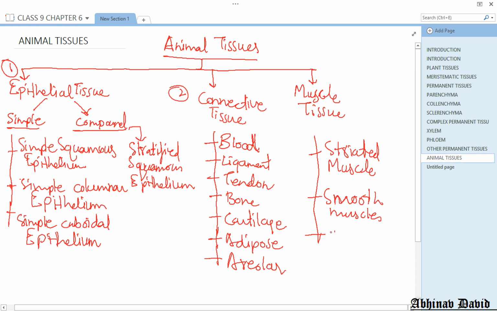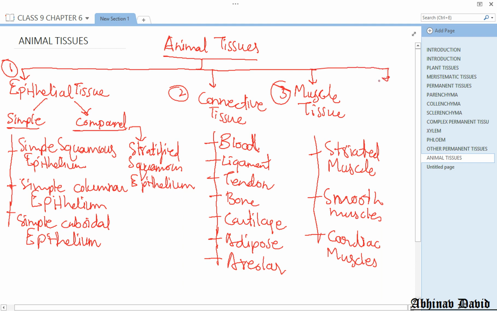And then the third type is cardiac muscles. Now cardiac muscles are those muscles which are present only in the heart and they contract and relax throughout life. Okay, so muscle has a special feature of contraction and relaxation. So muscle is the third type of animal tissue.